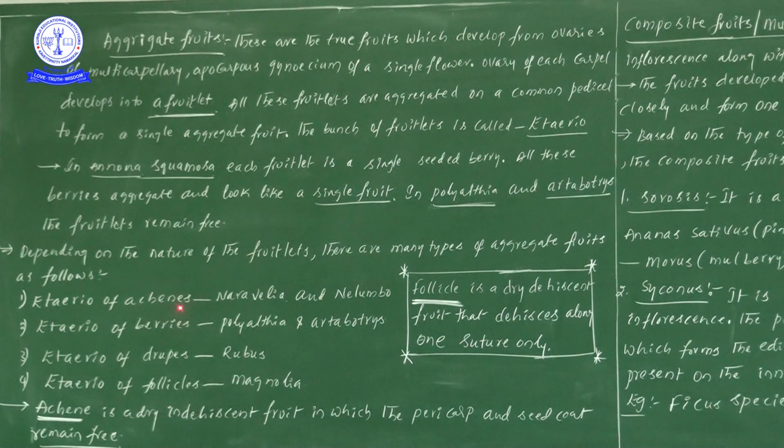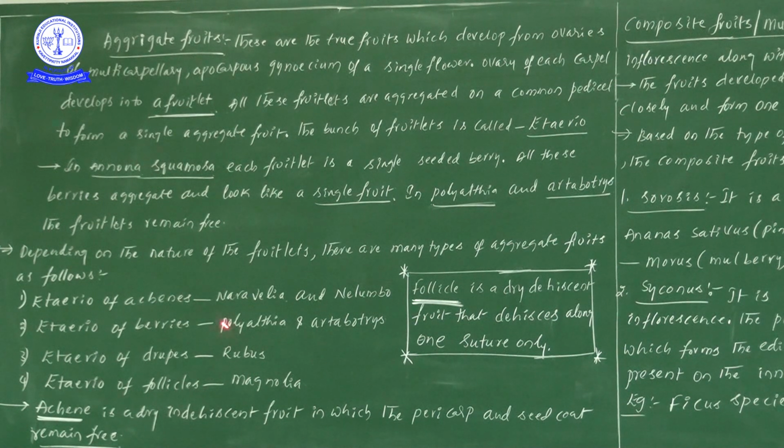Etario of achenes. Next one, etario of berries. Next one, etario of drupes. Next one, etario of follicles. There are different types of examples: etario of achene, etario of berry, etario of drupe, and etario of follicles.